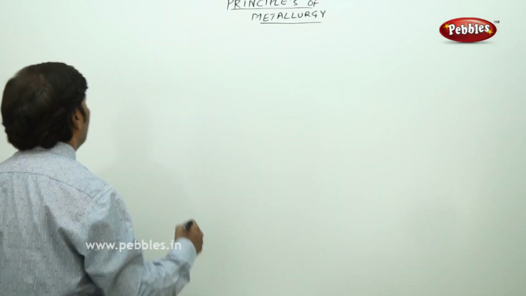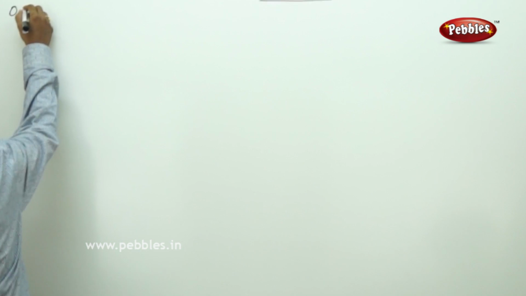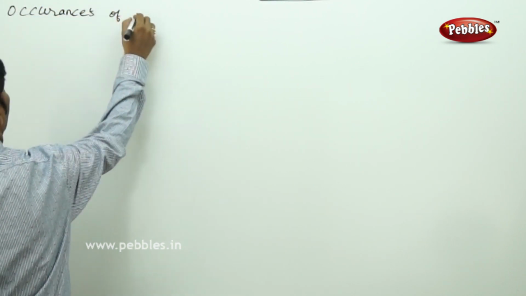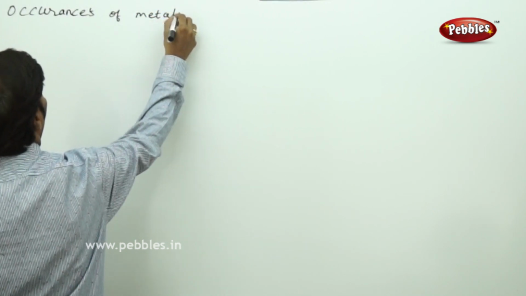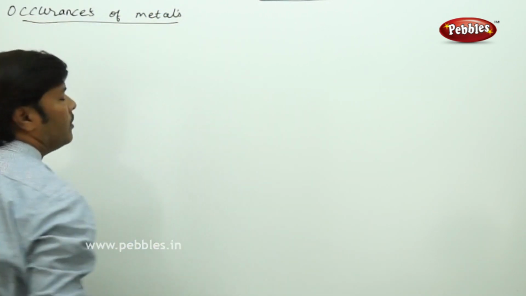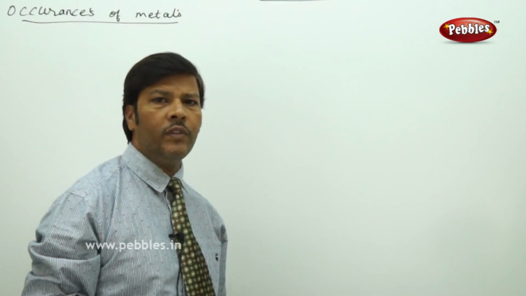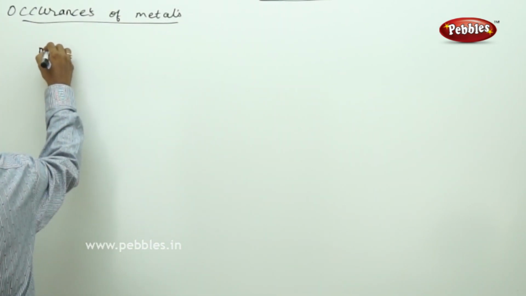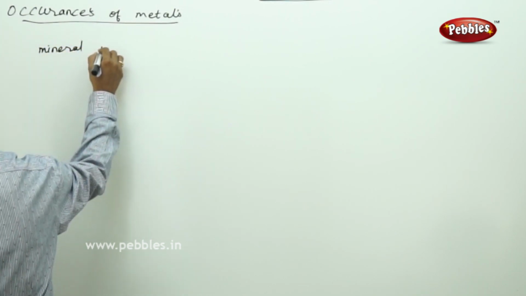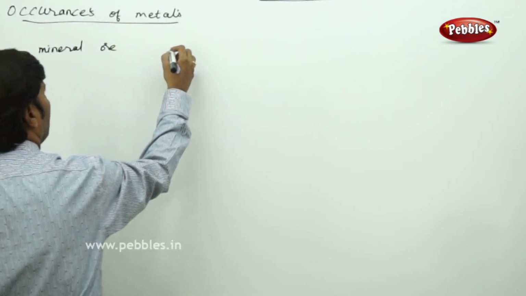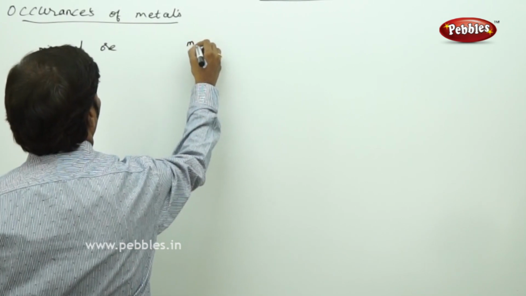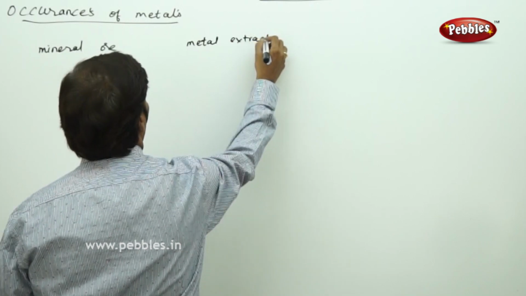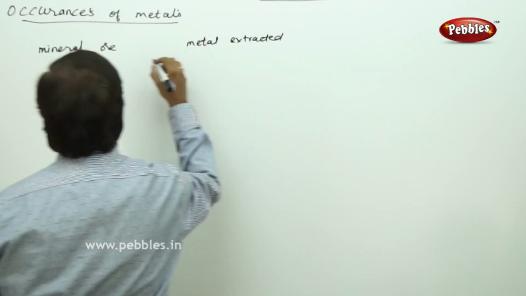So here the next part of the discussion is occurrences of metals. Metals occurrences again depends upon the nature of ores, the choice of the ore with which we are trying to extract the metal. So we can just take it like this: mineral ore and metal extracted.